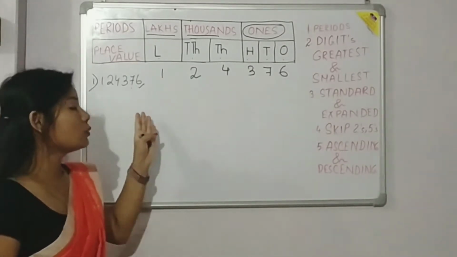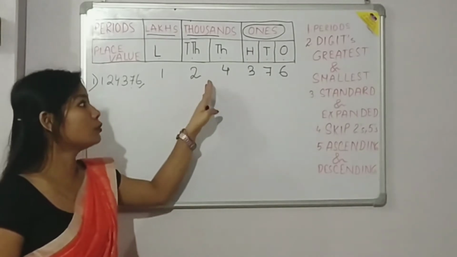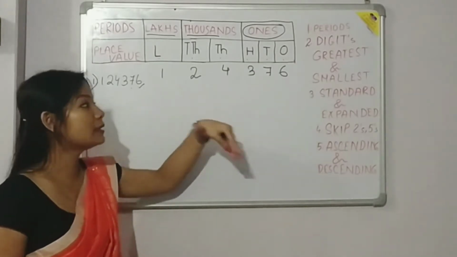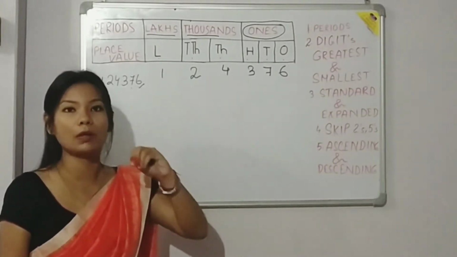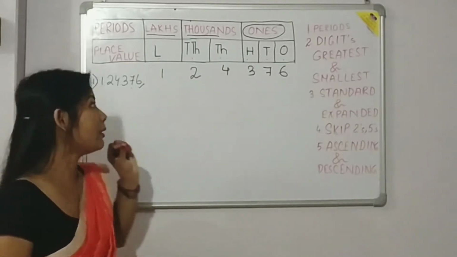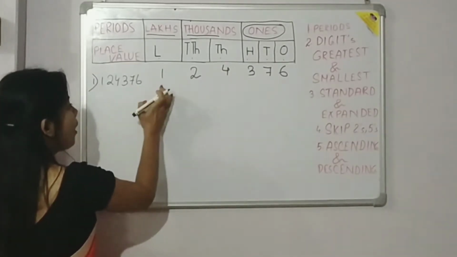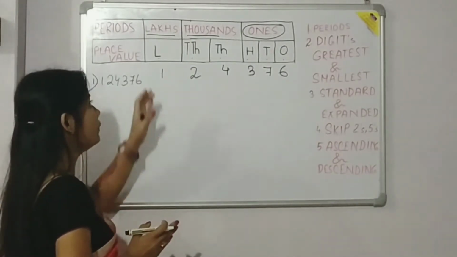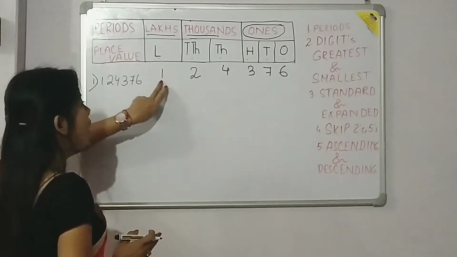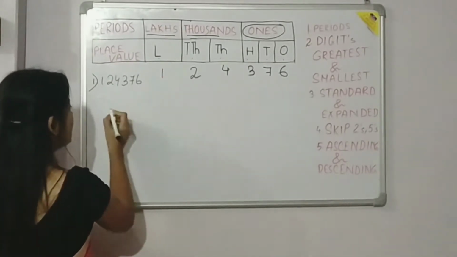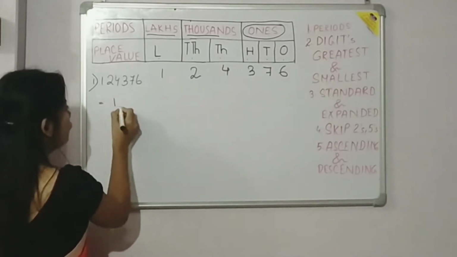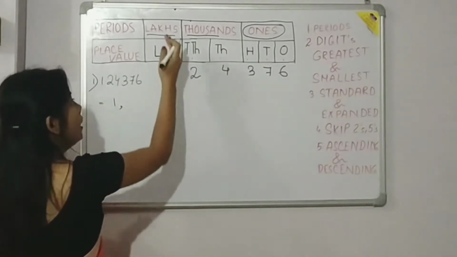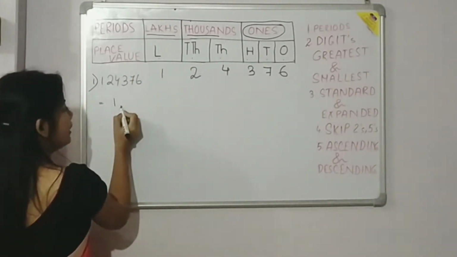Now you have understood how to write the face value, and how to place the numbers in a place value. Alright. Now let us know how to put comma in between the periods. So 1 is placed in which period? We will watch the period, not the place value. Alright. We will watch only the period. So 1 is placed in which period? Lakh period. So we will write 1 lakh. We will put comma after the period. So in lakh we complete one period, so we will give 1 comma.